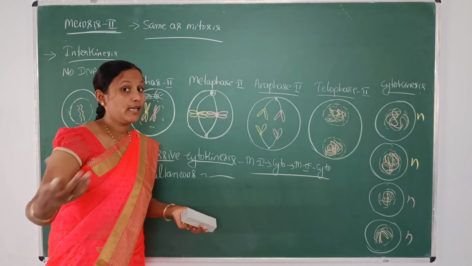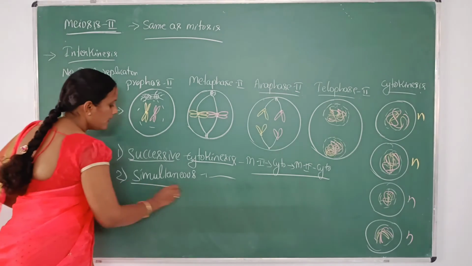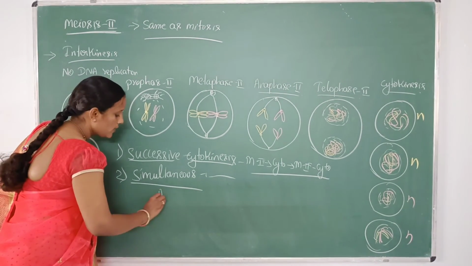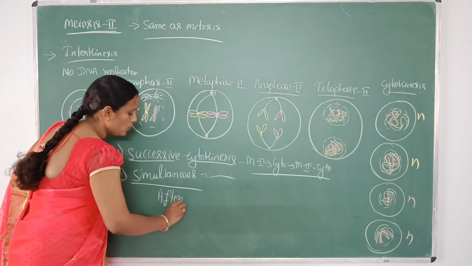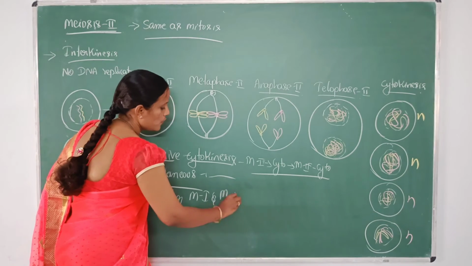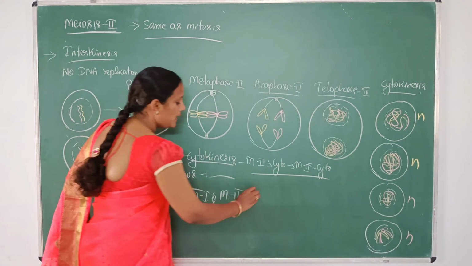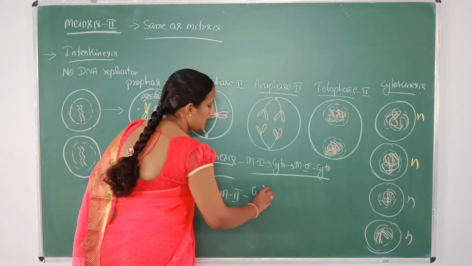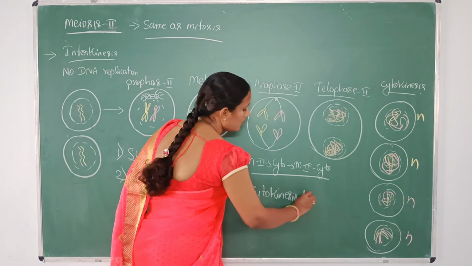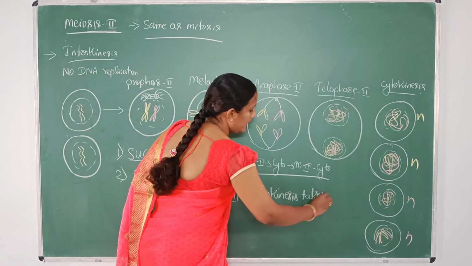That is its cytoplasm. And the simultaneous type is after meiosis 1 and meiosis 2, the cytoplasmic division, that is cytokinesis, takes place at a time.